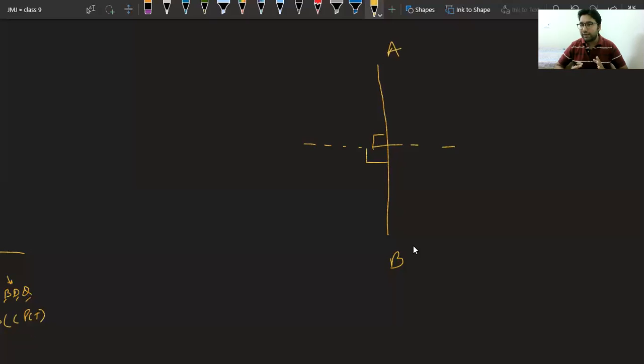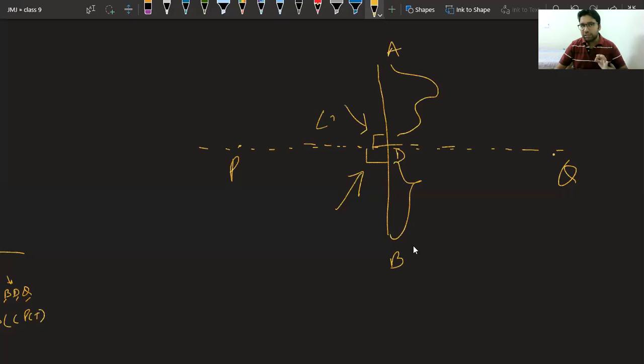Vaishnav, try to understand. Question wants you to prove that the center P and the center Q lie on a line which is perpendicular bisector of common chord. That is why we had to prove AD equal to DB, and that is why we had to prove angle 3 equal to angle 4. Now Vaishnav, are you able to understand why we did so? Yes, sir. Okay. So the main thing is the question. If you read the question 2-3 times, you will get what you need to do.